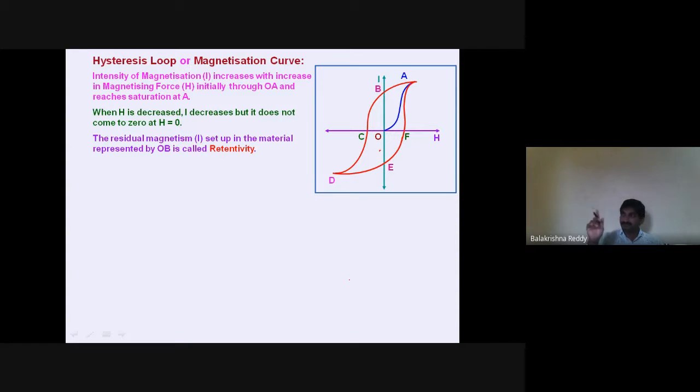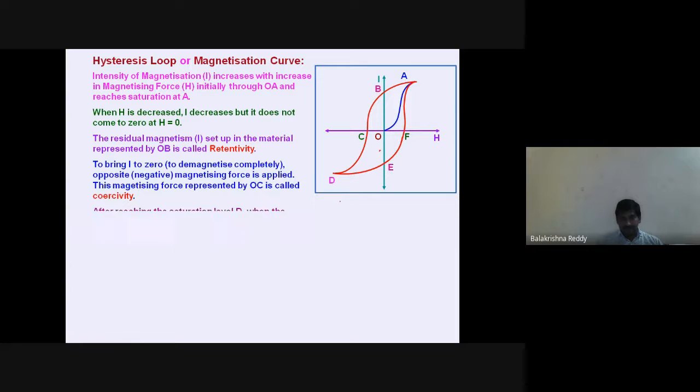Residual magnetism is nothing but retaining of magnetic properties in the particular material. Retaining of magnetic properties in the particular material is called retentivity.